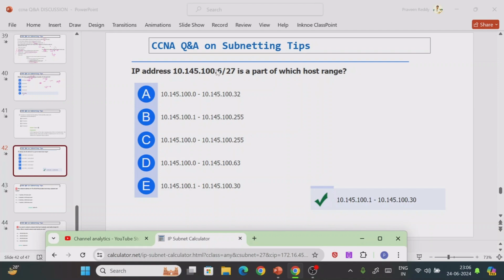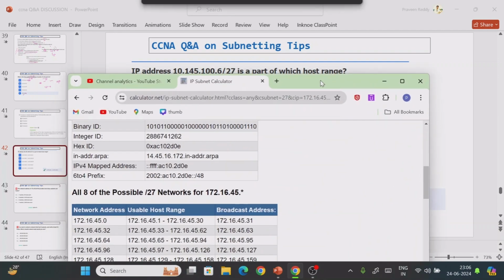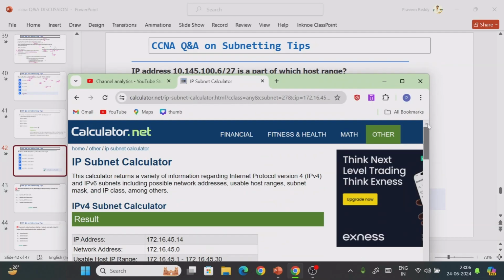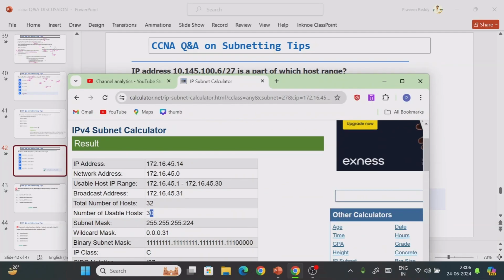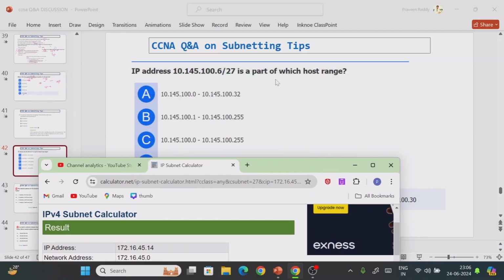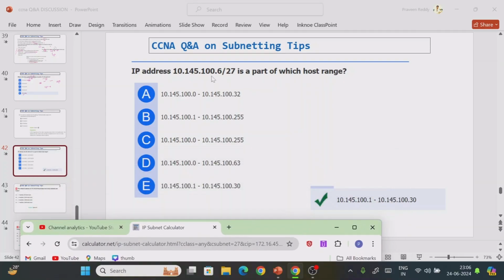If you observe here, how many IP addresses are we getting in each subnet? We are getting around 30 usable IP addresses, but the total number of addresses is 32, right? In the given question they specifically mention not the total IP addresses, only usable IP addresses. Host IP addresses are the usable IP addresses which we can assign to the end systems. So the relevant answer is 30, right? Out of 32 you get only 30 for the hosts.